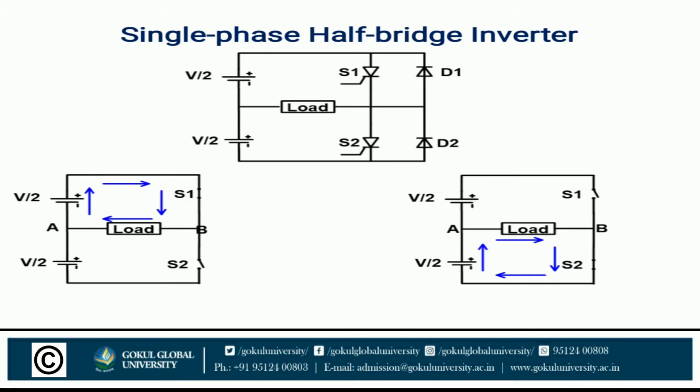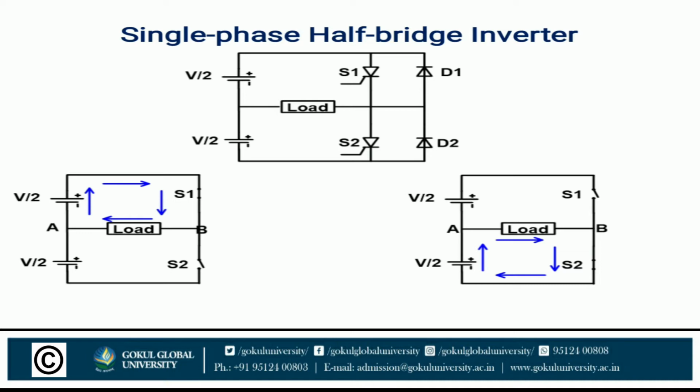Okay, again, from terminal V by 2, S1, terminal B, load, terminal A, and V by 2. In the figure this path is shown by the blue arrows. That is the path for mode 1.